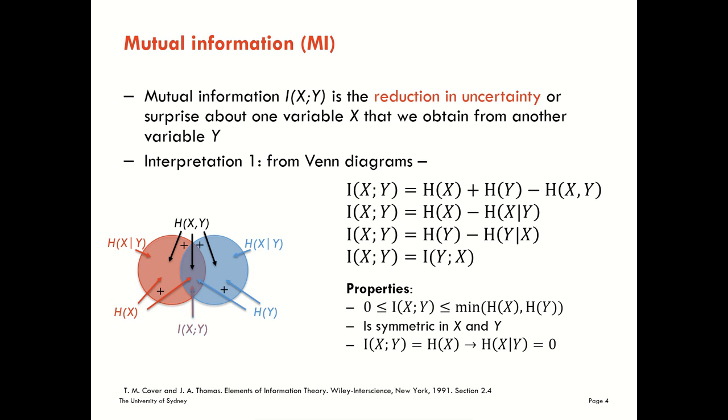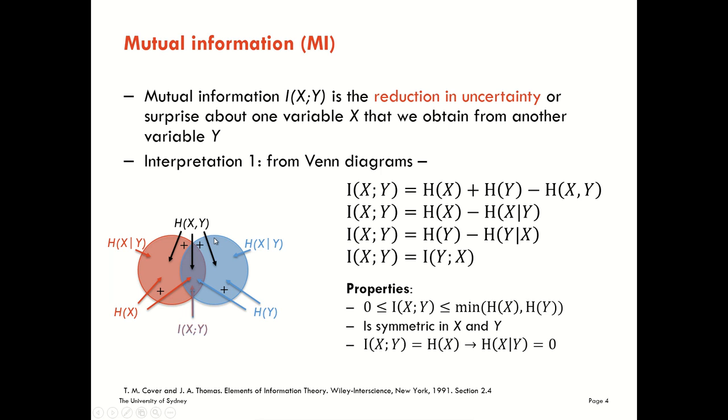We can also see some of the fundamental properties straight from the diagram here. We can see that because we're dealing with areas here, the mutual information is always greater than or equal to 0. On average, we cannot be misinformed by y about x. We can also see that it's less than or equal to the minimum uncertainty in each of our variables here. The area in a subcomponent of either of them cannot be bigger than the smaller area of x and y.